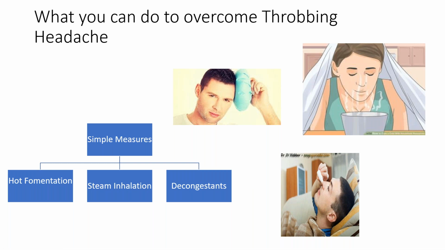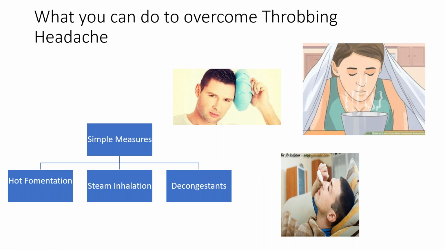What does steam do? Steam will open the passages in the nose and will help to reduce sinus pressure. One can also go with decongestants. What are they? These are the medicines that are used to help reduce the symptoms of sinusitis. Can you see a nasal spray here? This is what decongestant is. All right. So these three are the simple measures one can take to overcome throbbing pain.